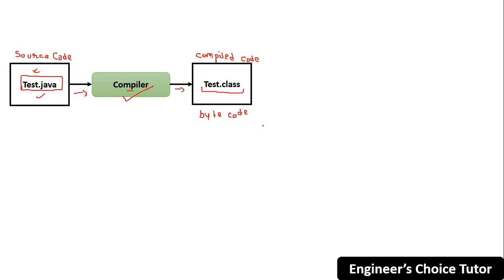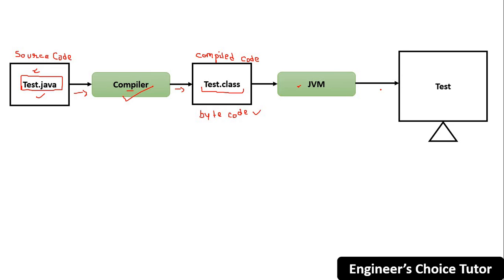So this .class file is not at all platform dependent. This bytecode is generated by the Java compiler and is only understandable by JVM. So JVM is now responsible to execute this bytecode, and it will convert it into the machine language of the current operating system.